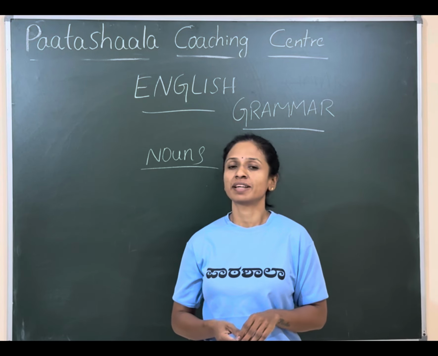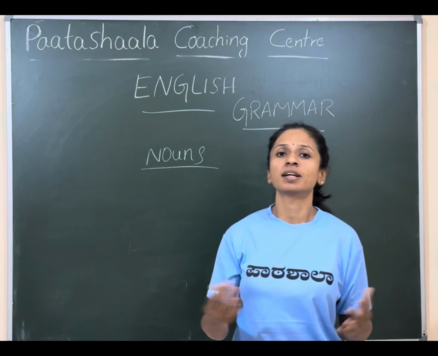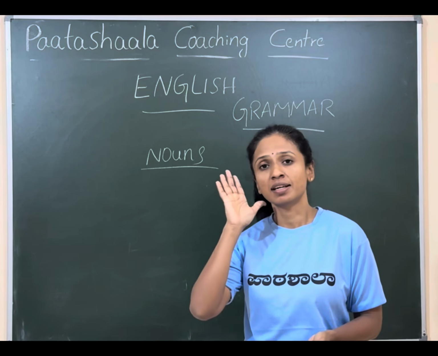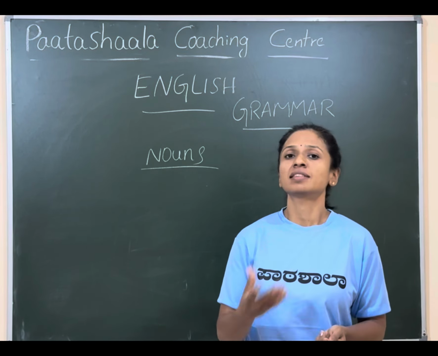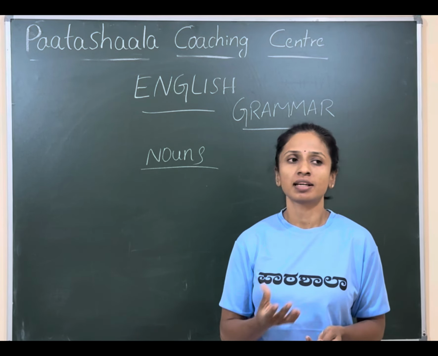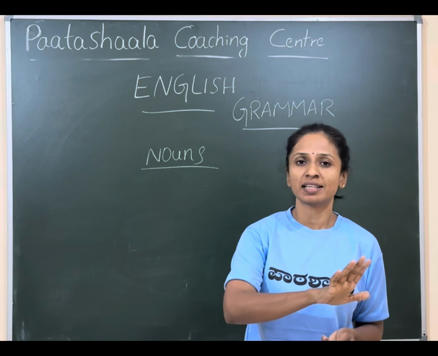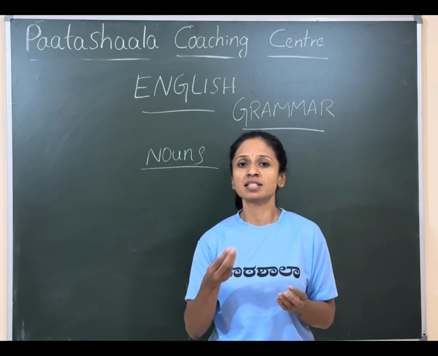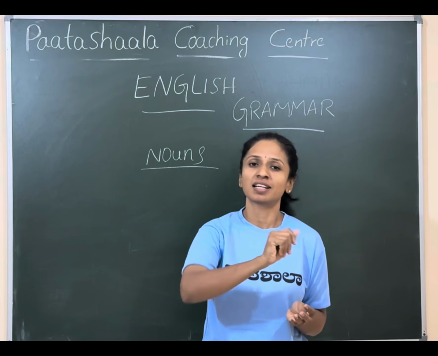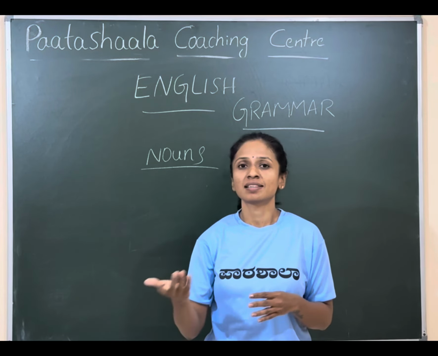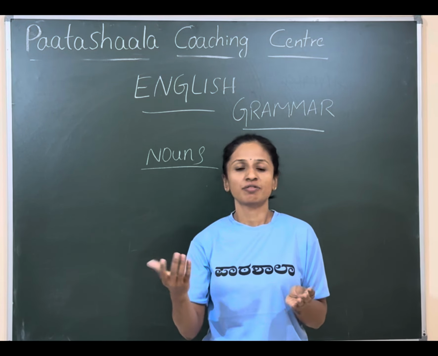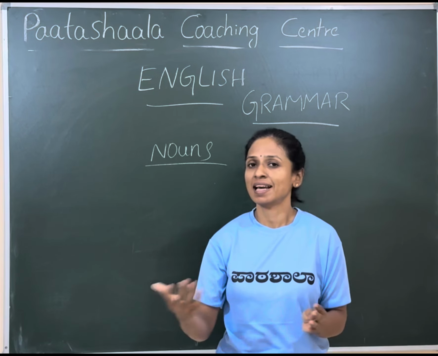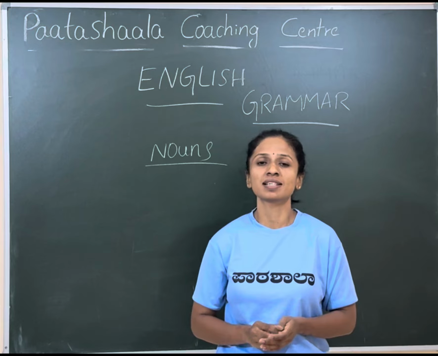Let's start with the very basics. Imagine the world around you. Everything you see, you touch, you hear, or you smell, or even things that you can only think about, like ideas. We cannot see the ideas, we cannot touch the ideas. Like feelings, like happy, sad. We can see a happy person, but we cannot touch the happy. Like anger or hungry. These we cannot touch. These are the things we can only think about. All these have names. Those names are known as nouns.